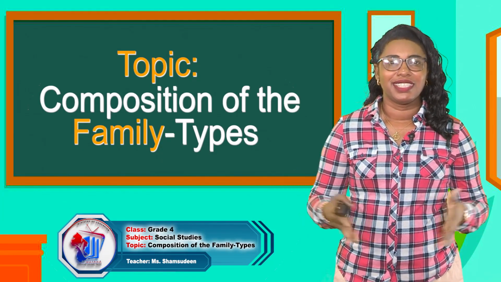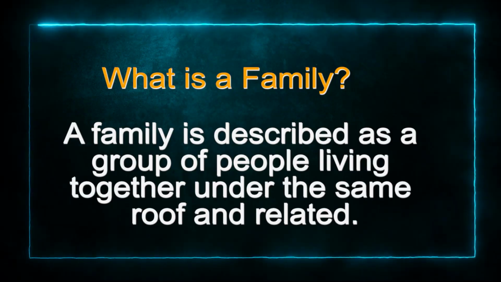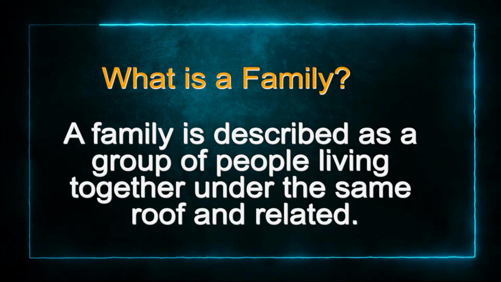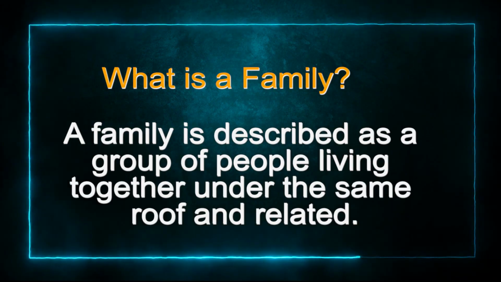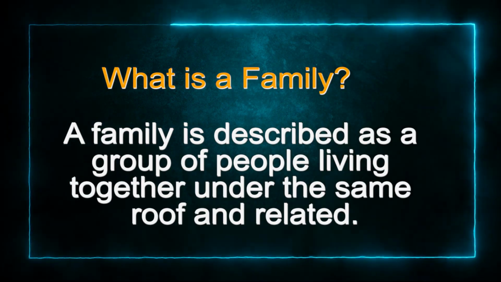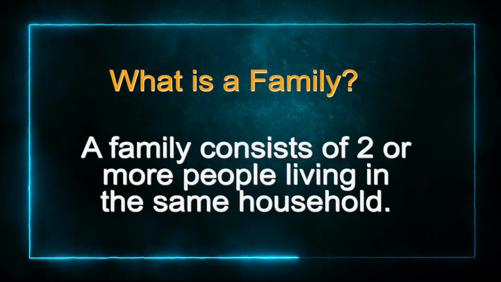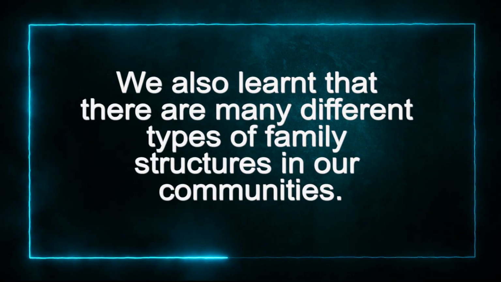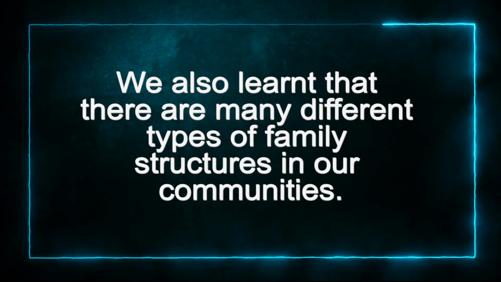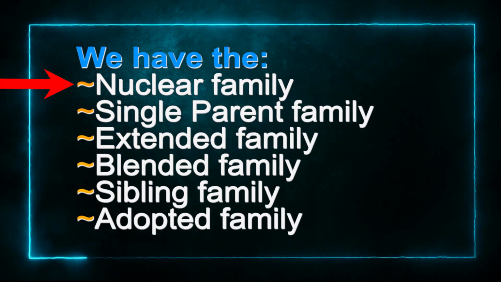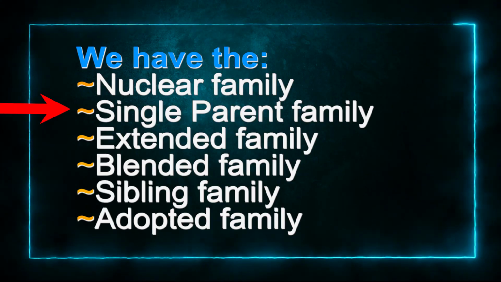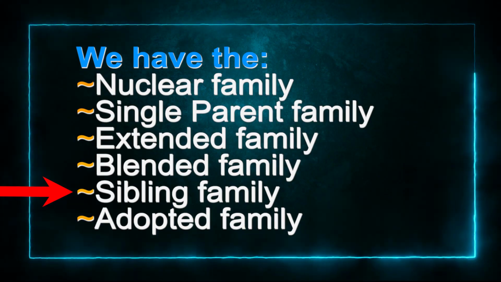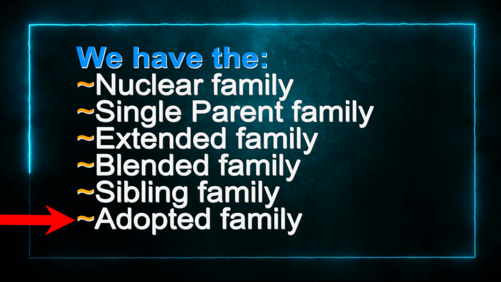So, what did we learn today? We learned that a family is a group of people living together under the same roof and related in some way, either by blood or through marriage. A family consists of two or more people living in the same household. We also learned that there are many different types of family structures in our communities. We have the nuclear family, single parent family, extended family, blended family, sibling family, and adopted family.